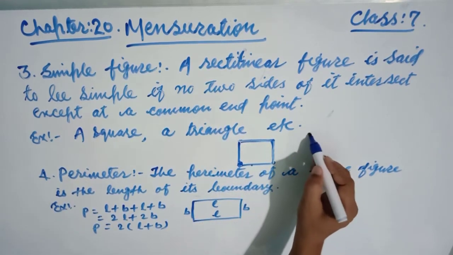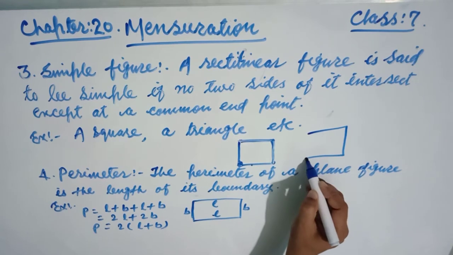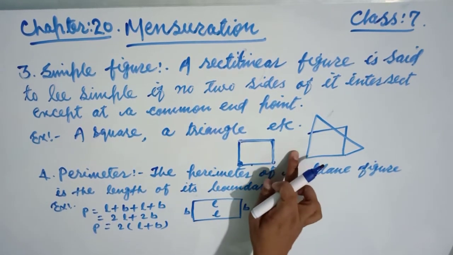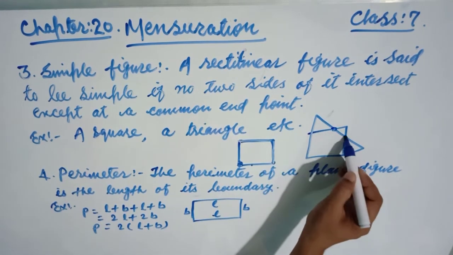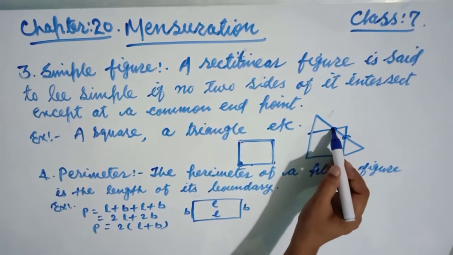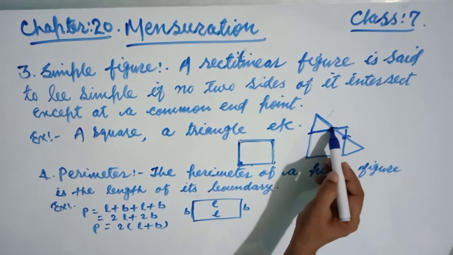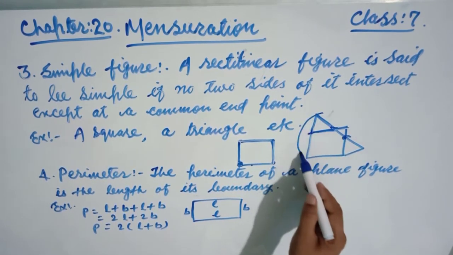Suppose, friends, this is a figure like this. Look at this, friends, this is not a simple figure because here and here the sides intersect. So these sides intersect at this point and this point. So this is not a simple figure.